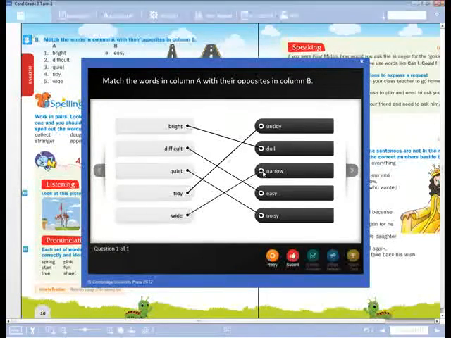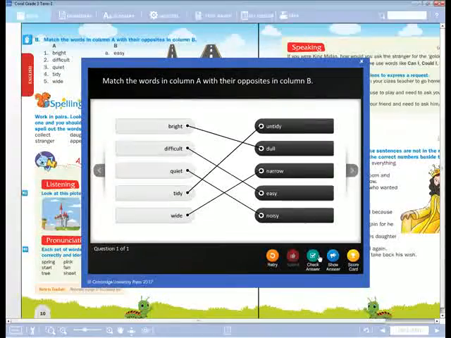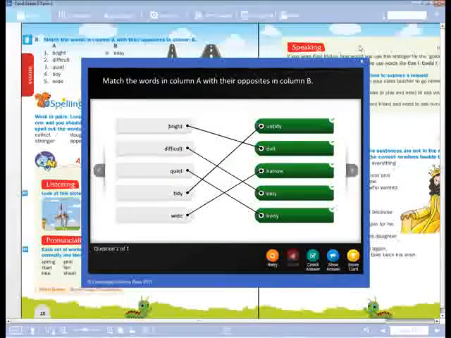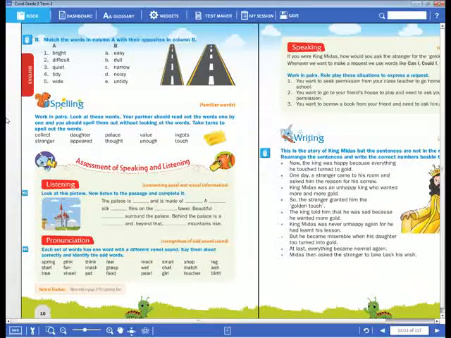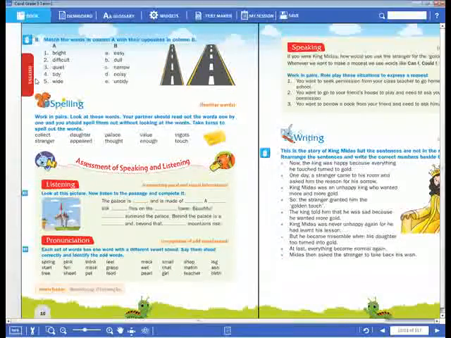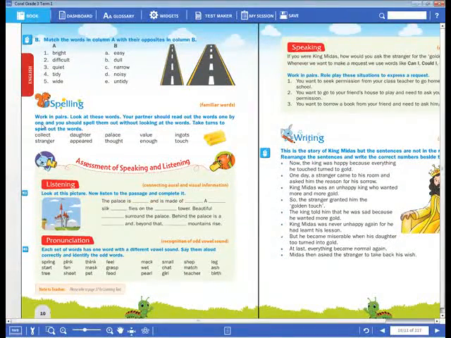Shall we check the answers now, dear children? Submit. Shall we check the answers? All are correct. Very good. Well done, dear children. You have done well. Okay, dear children, there are a few more examples also. I will send them to you on WhatsApp, dear children. You should learn them. Opposite words of these given words. Now next.